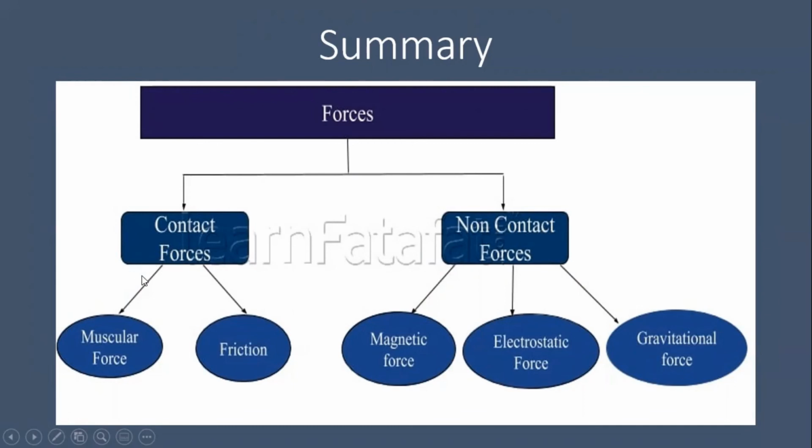Contact forces are of two types, muscular force and frictional force. There are three types of non-contact force: magnetic force, gravitational force, and electrostatic force.